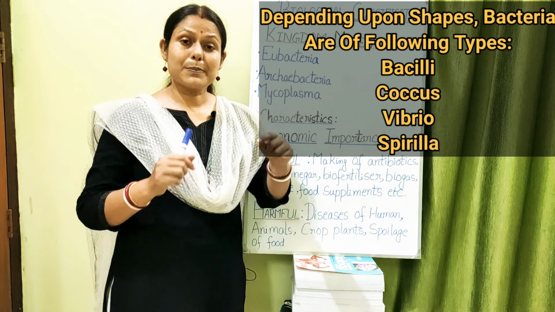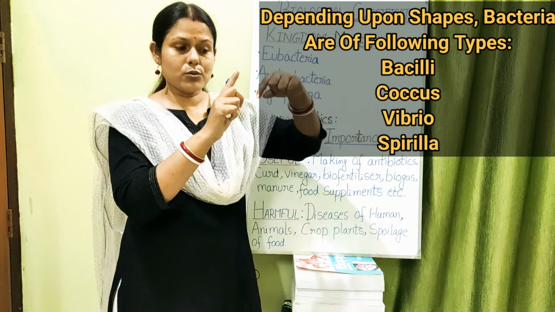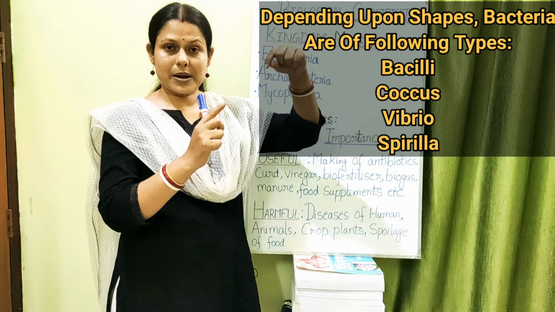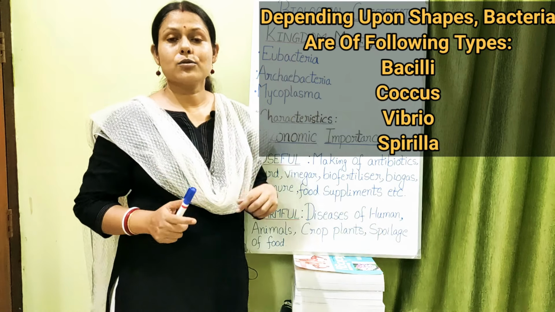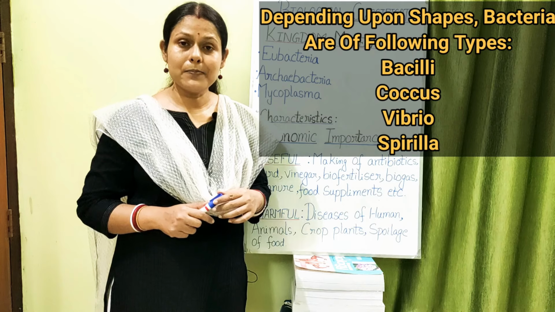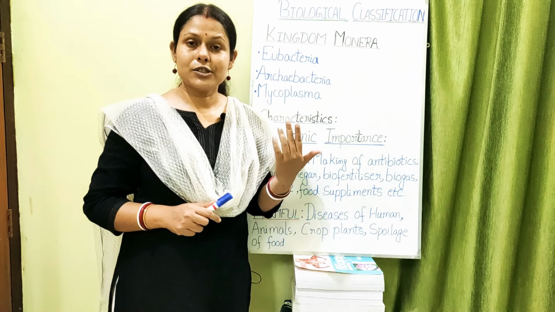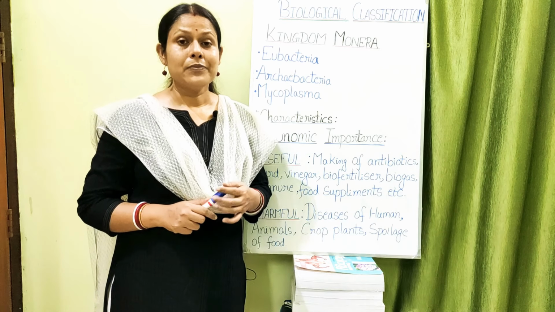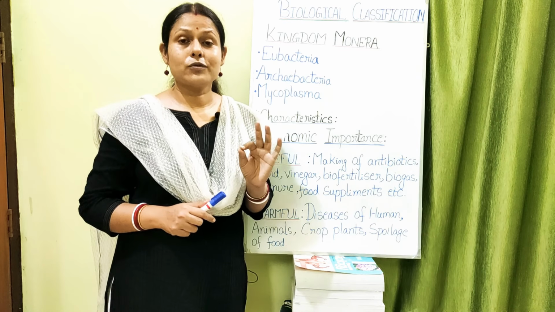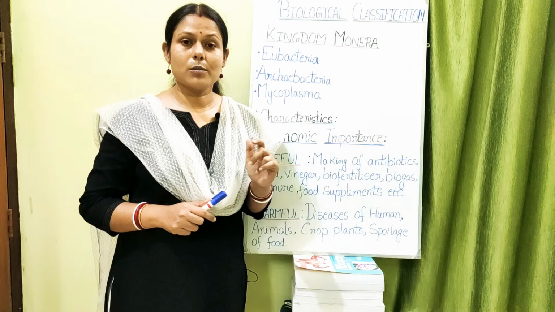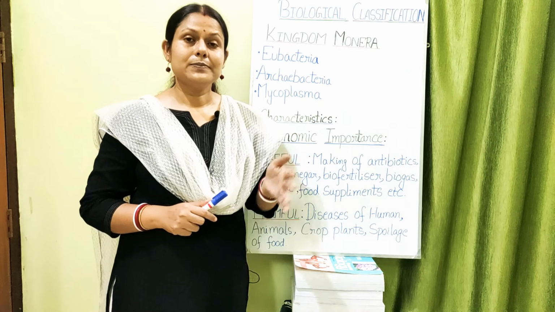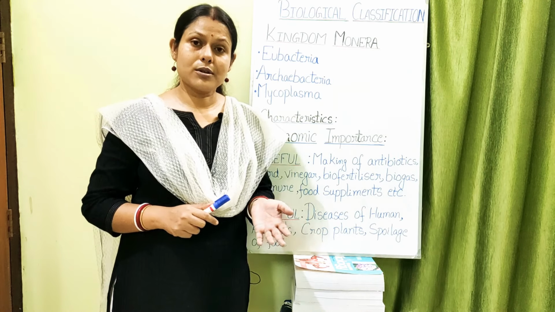And then spiral shaped, like that of a screw. On the body of the screw, you might have seen how the markings are spiral. So spiral shaped, they are called your spirillum, and the plural is spirilla. So these are the 4 kinds of shapes found in case of eubacteria. They grow very well at a temperature of 37 degrees Celsius, which is the normal temperature. And they are heterotrophic also, as I told you.